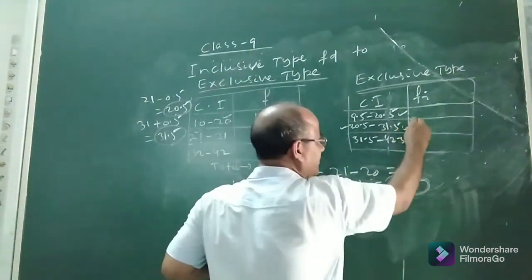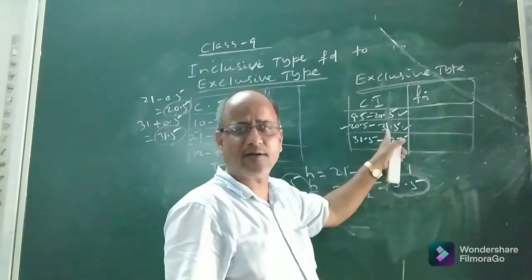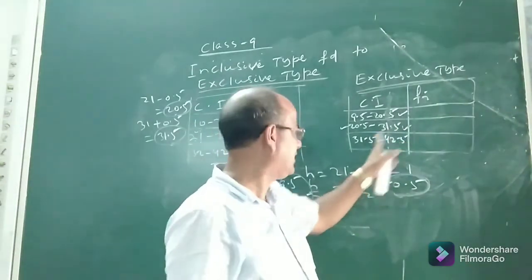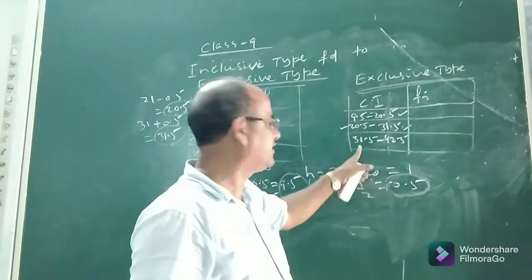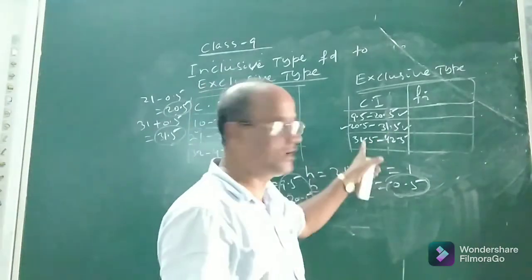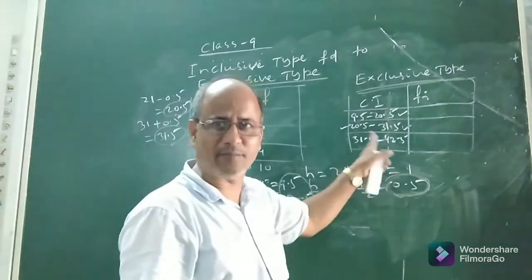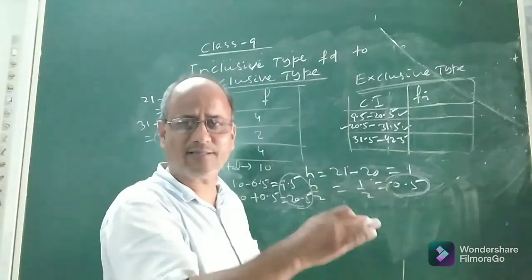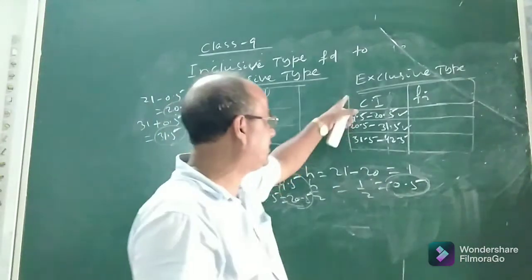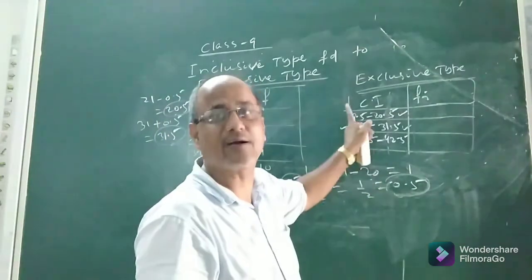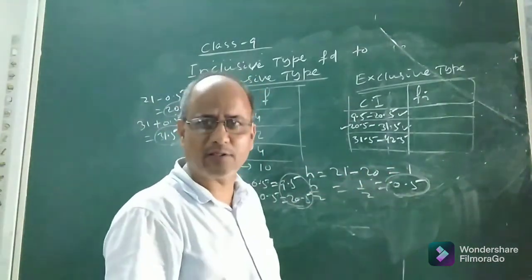The upper limit of the second class is 31.5 and the lower limit of the third class, the next class, is 31.5. They coincide. Upper limit of one class clearly coincides with the lower limit of the succeeding class. Hence there is no doubt the classes are continuous.